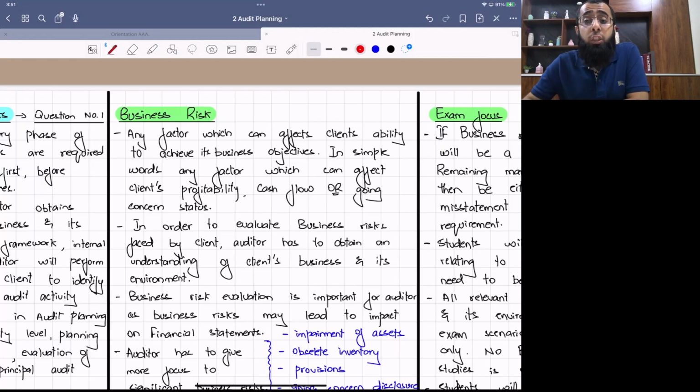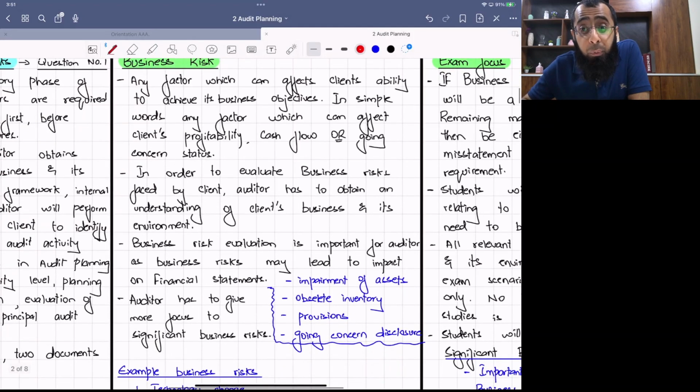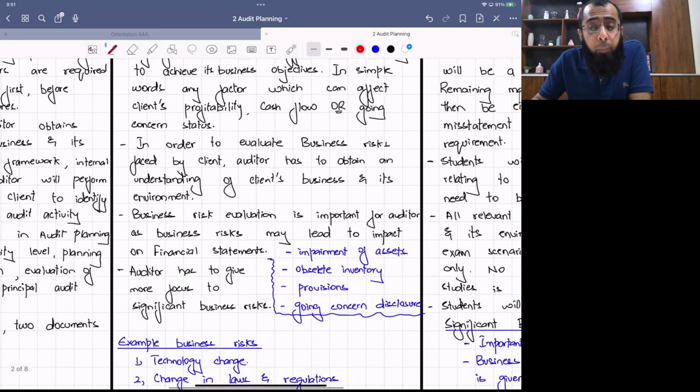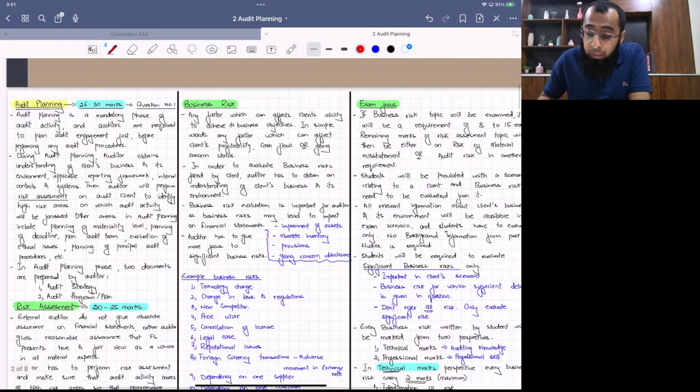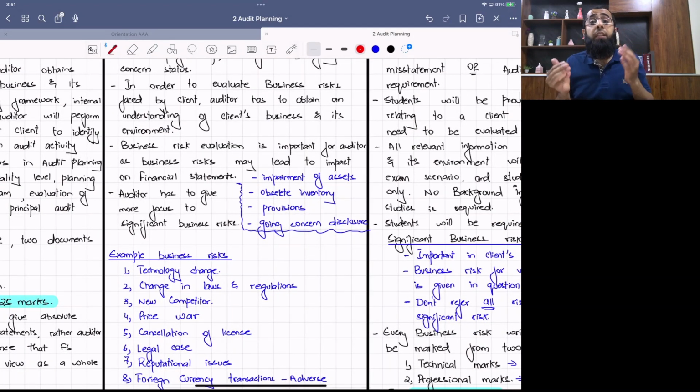In the examination, you will have to evaluate the client scenario and discuss the significant risks included in it. Rote learning of the knowledge is not examinable. You have to develop the ability to evaluate the scenario. For business risk, you need to demonstrate your technical skill and professional skill both. From the technical skill perspective, we looked at the drafting approach, and for professional skill we discussed that you have to show your skills of communication, evaluation, analysis, judgment, and commercial acumen.